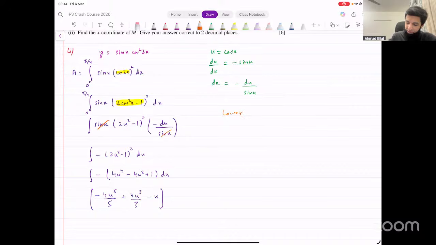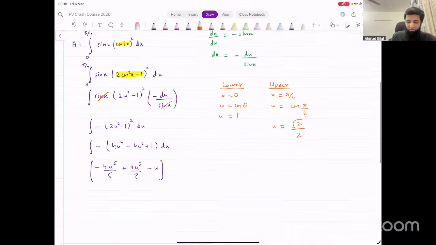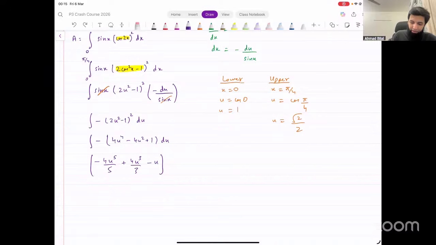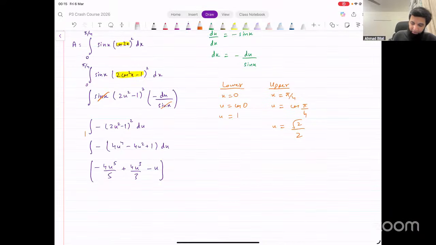Clearly write what the lower limit is and what the upper limit is, because sometimes they can be switched. Lower limit is x equal to 0 and the upper limit is x equals pi over 4. Now, what about u? u is equal to cos 0. Cos 0 is 1, so u equals 1. And from here we get u equals cos of pi over 4, and the upper limit turns out to be root 2 over 2. Now, you see, the lower limit is turning out to be a bigger value. The upper limit is turning out to be a smaller value. So you have 1 here and root 2 over 2 on top.